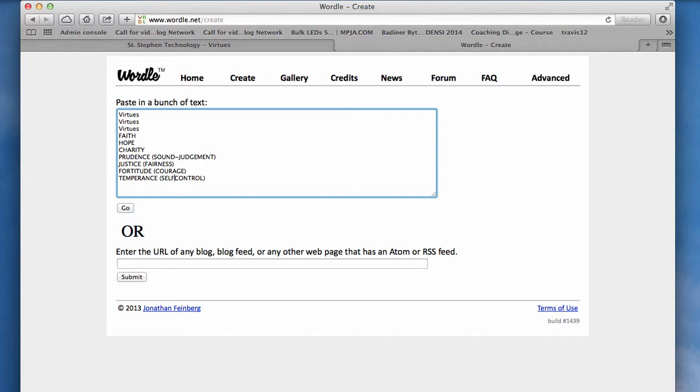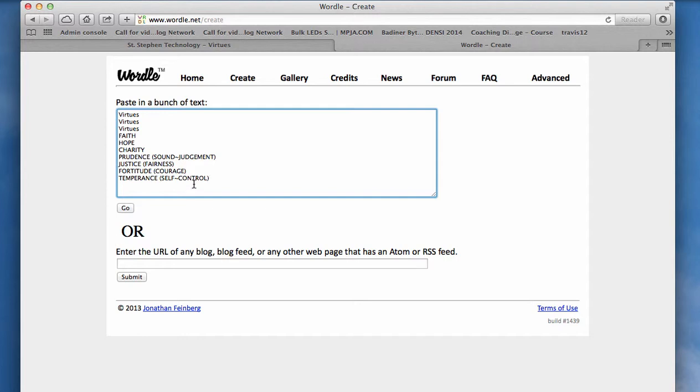I need to do the same thing with self-control. It has a dash, but I'm going to delete that dash and replace it with the squiggly. And now the words sound and judgment will appear together, and self-control will appear together. And the parentheses will not appear, so I don't even have to worry about deleting them.